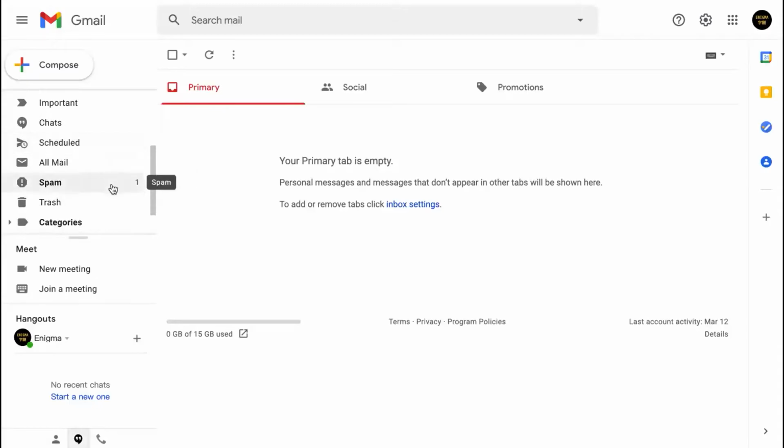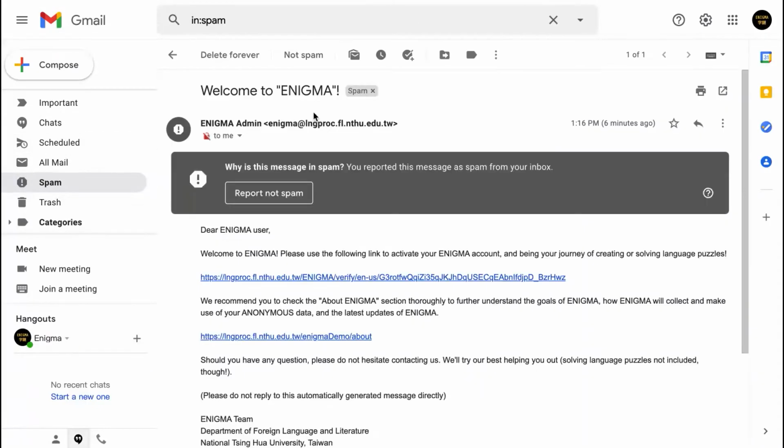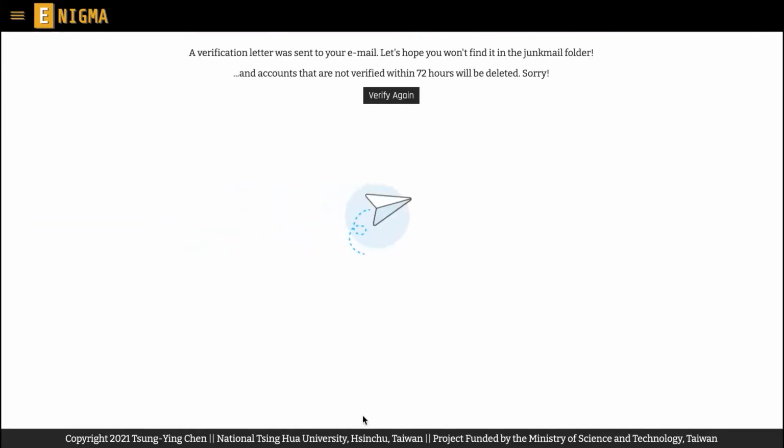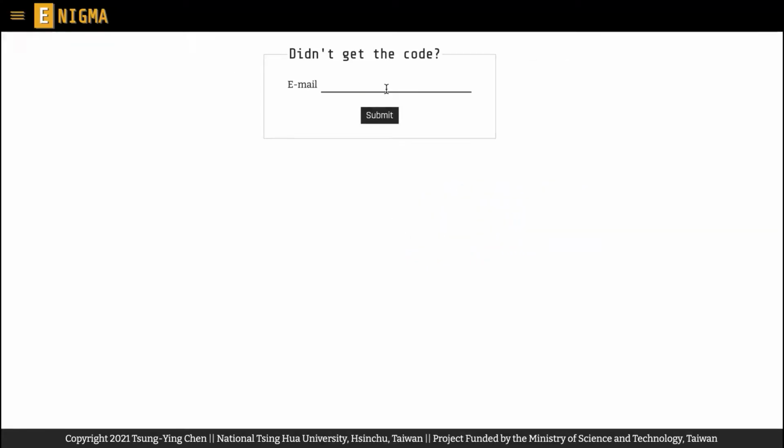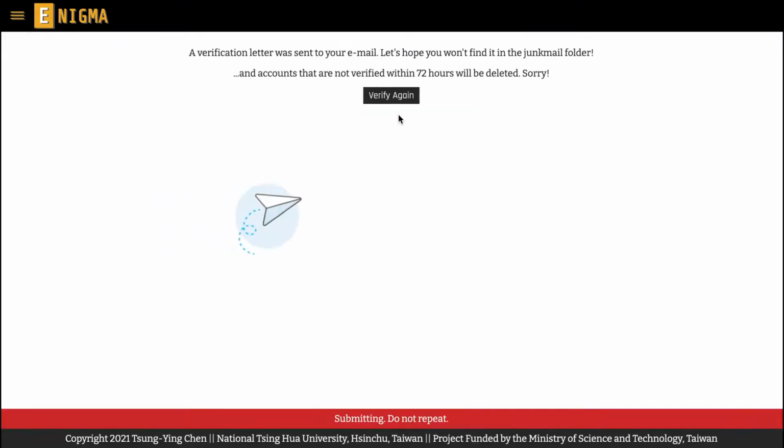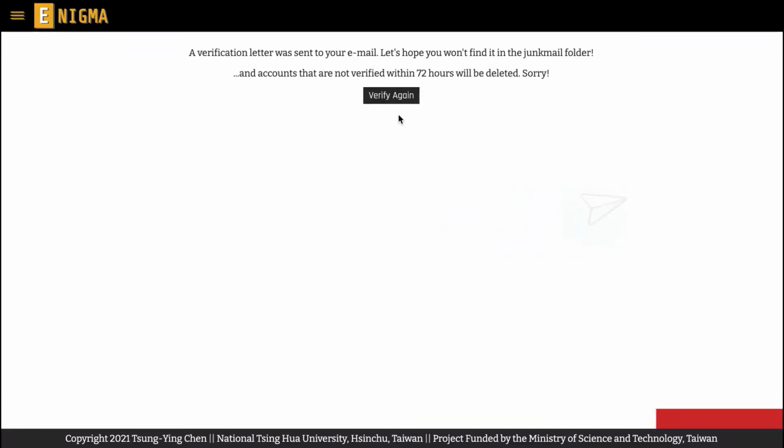If you don't receive the verification mail, check your spam folder first. If it's still not there, you can still log into your unverified account and ask Enigma to send another verification email again. You could also change your registered email to try if another email can receive the verification letter. Note that all unverified accounts will be removed automatically from Enigma 72 hours since their creation in Enigma.